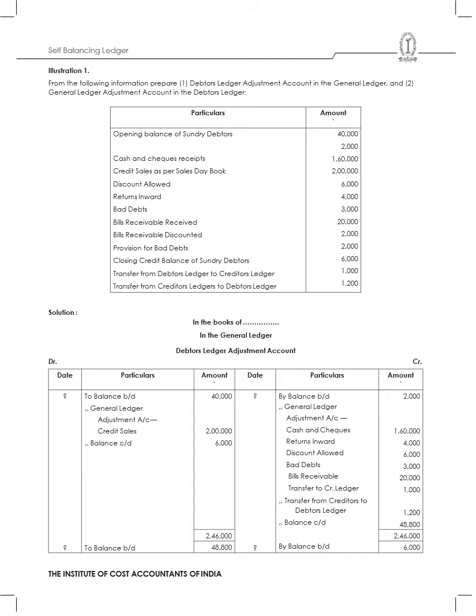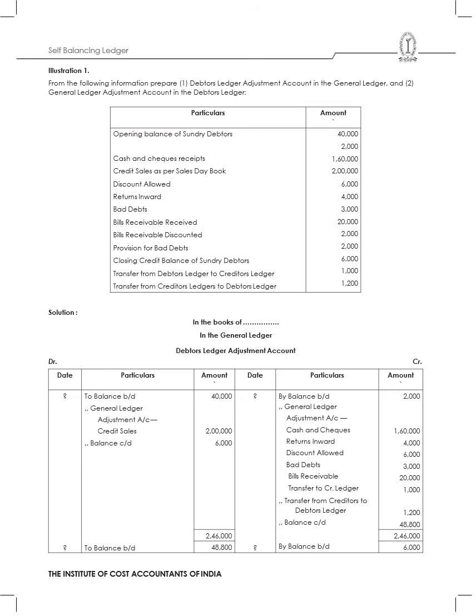That means this 48,800 I will bring down and record as 48,800. And in this particular case, what is the balancing figure? On the debit side, 6,000 is the balancing figure, which I'll bring down and record on the credit side. So this is how I prepare my debtors ledger adjustment account.